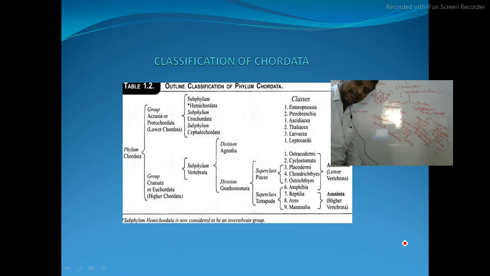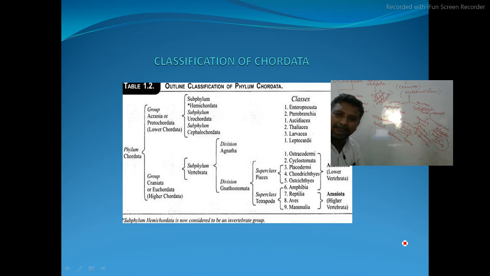And one especially important character in their body is a round mouth. A circular mouth is there. So the mouth opening here, how is it? Circular mouth. The mouth opening here is always circular, hence they are called cyclostomata. Cyclo means circular, stoma means mouth. So the mouth is circular in nature, hence we named them cyclostomata.